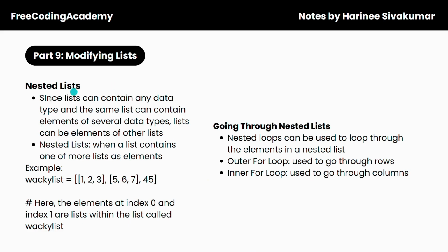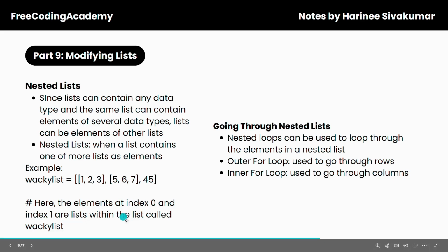Next, we have nested lists. So since lists can contain any data type and the same list can contain elements of several data types, lists can be elements of other lists. So you're going to have a nested list. Nested lists is when a list contains one or more lists as elements. So here's an example. It's called wacky list is equal to, and you have a list that contains two lists within it and also an integer. So here the elements at index 0 and index 1 are lists within the list called wacky list.